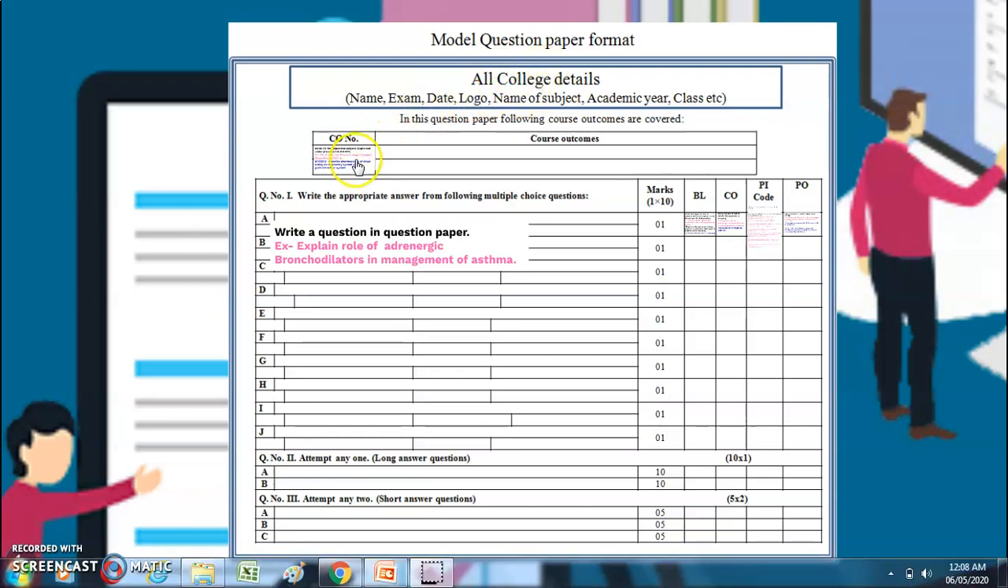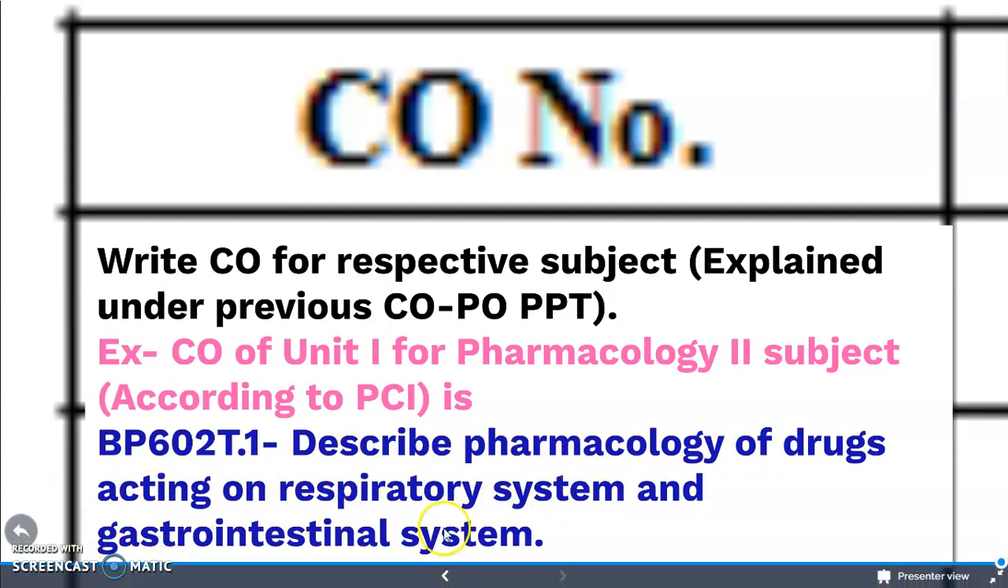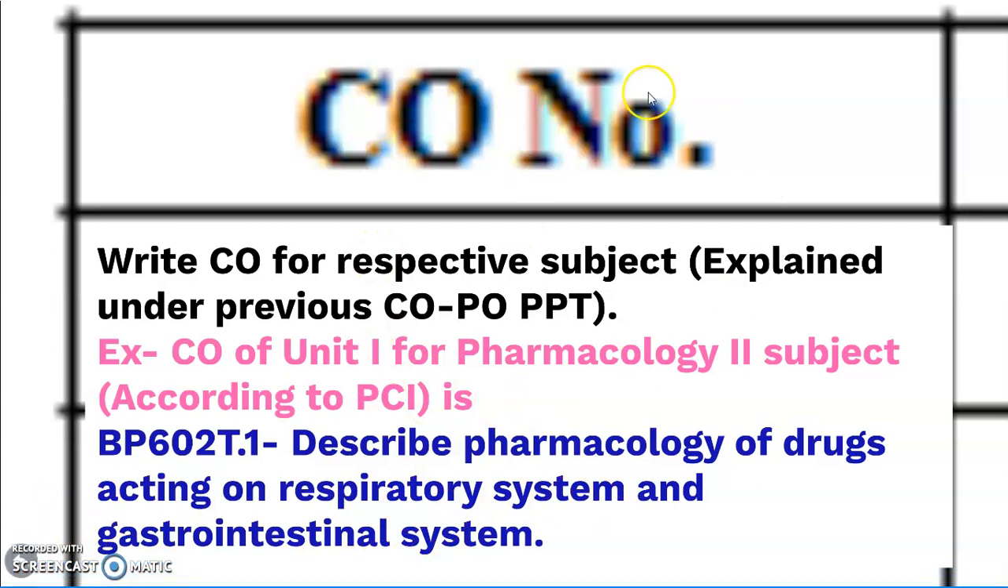Here we will mention the various COs. For example, in this question paper or this sessional we will keep only unit first. Then what we have to write for unit first, for the pharmacology second subject: here we will keep the one unit, hence we will apply only one CO for that whole session. The first CO is: describe the pharmacology of the drugs acting on the respiratory system and the gastrointestinal system. Means this whole syllabus or question paper will be based on this unit only, that is unit number first.